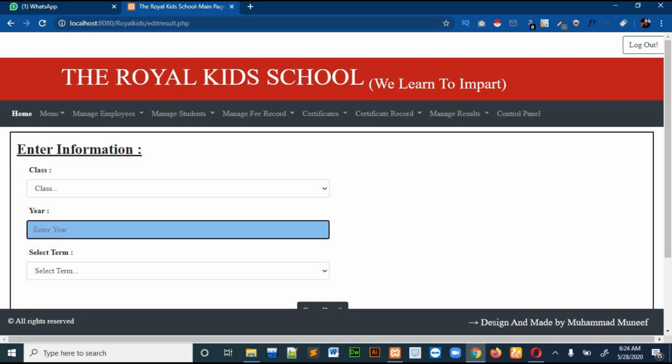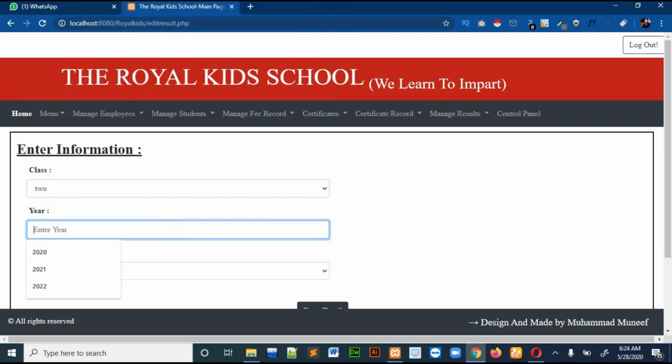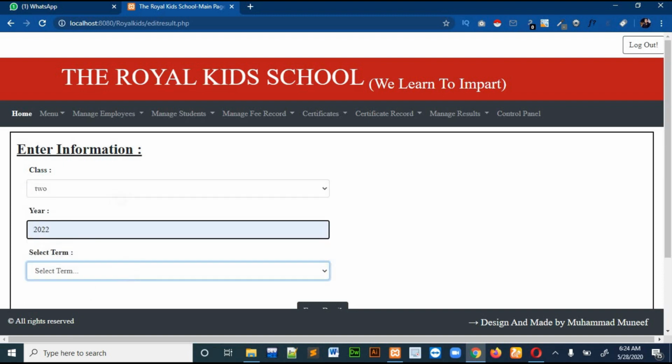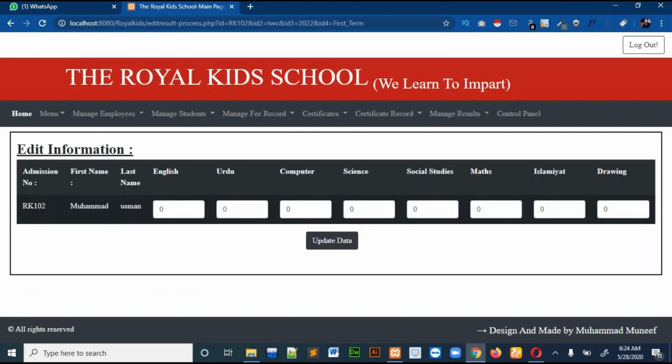Then there is an edit. I will show you how to edit. You will select all the things again and click on enter detail. You can see that I didn't enter any of the marks, so that's why it is 000. If you want to edit the marks for the first student, just click on edit and you can see that now you can edit. Let's suppose I want 50 here.